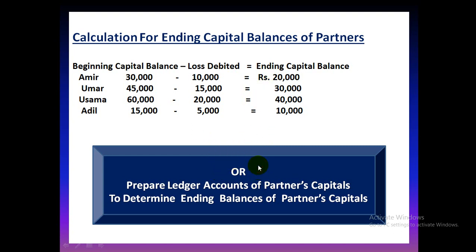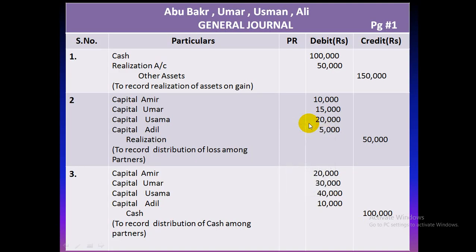Now let's have a look at the journal entries. Go to next slide. First entry to record the sale of assets. 1,50,000 के एसेट्स थे जिसको हमने 50,000 लॉस पर सेल किया. कैश 1 लाख रिकवर किया, 50,000 रियलाइजेशन लॉस है. Entry 1 is recorded. Now we are debiting the concerned loss in partners' capital accounts.